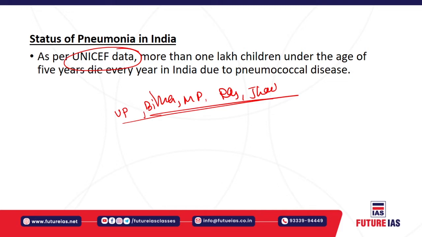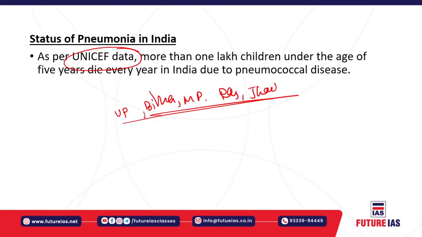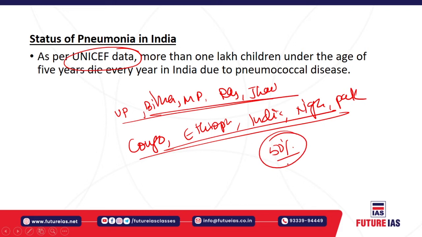If you see the global burden of that particular disease, the Democratic Republic of Congo, which is a country in Africa, Ethiopia, India, Nigeria and Pakistan, all these 5 countries account for almost 50% of all deaths due to pneumonia among children less than 5 years of age. So these 5 countries: Congo, Ethiopia, India, Nigeria and Pakistan.